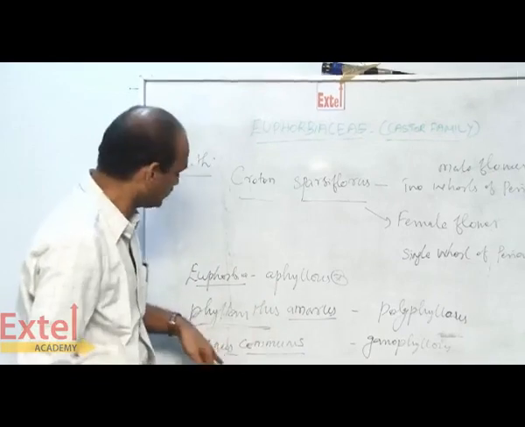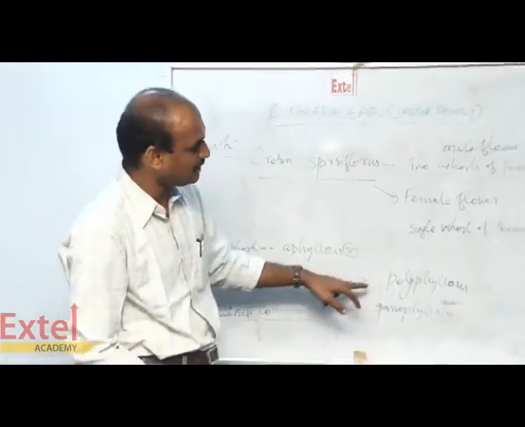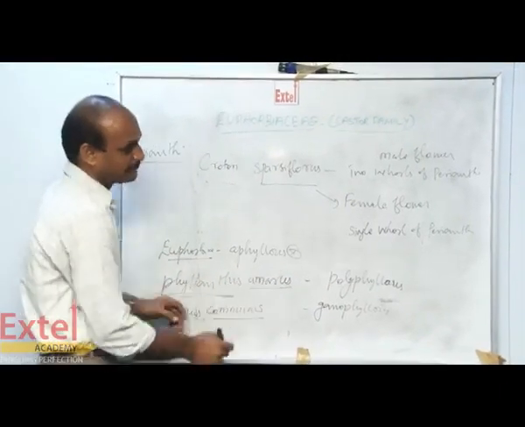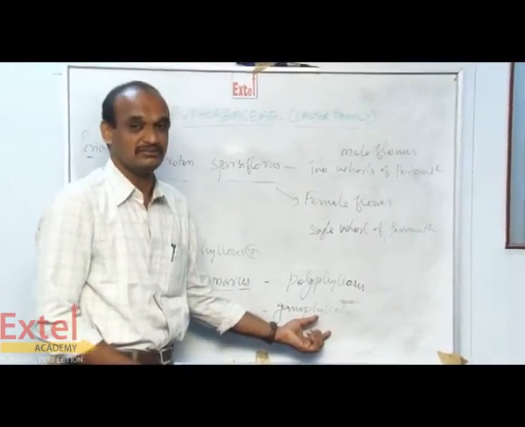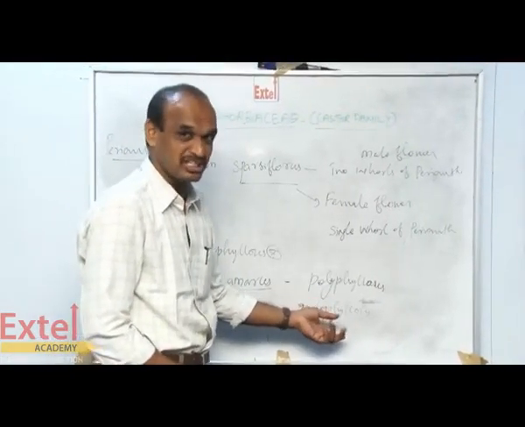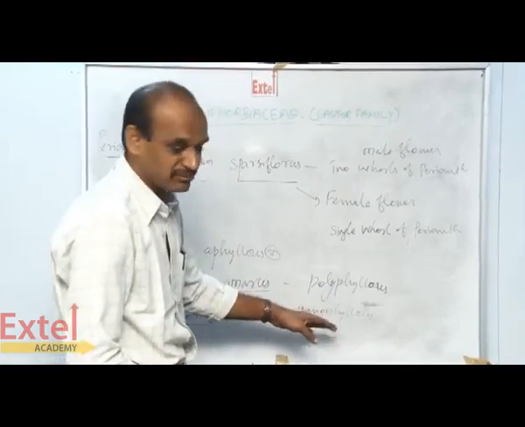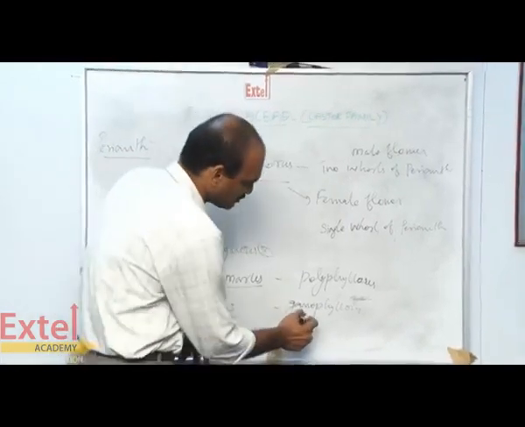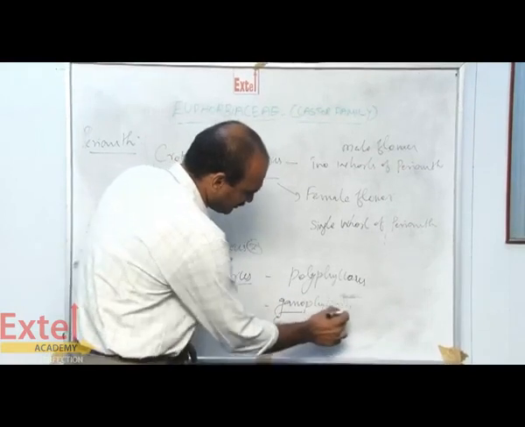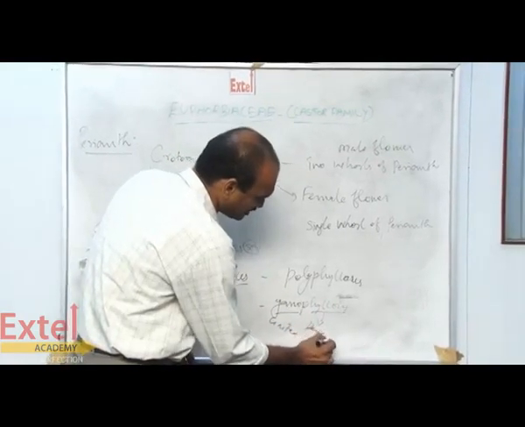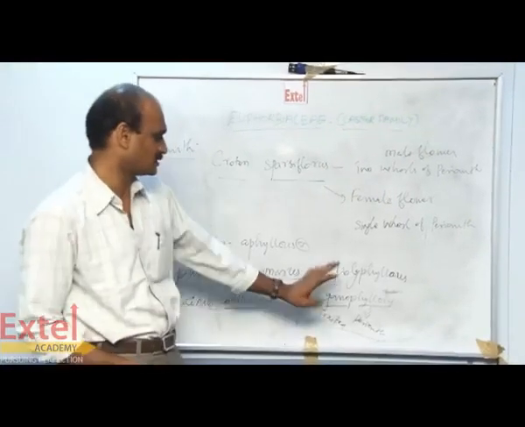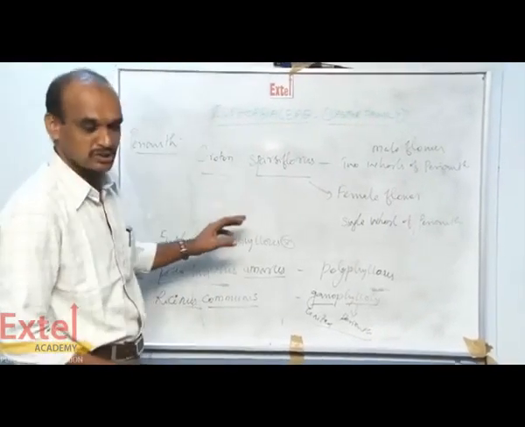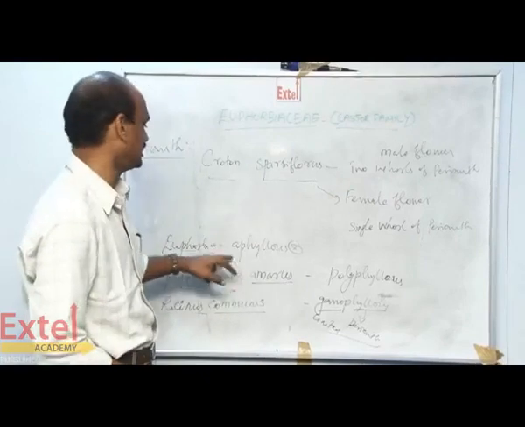That is most important. Then the Phyllanthus amarus has more number of perianth. But Ricinus communis has perianth which is more in number, 2, 3 or 5, or any number of perianth present. All the perianth is united together. It is called as gamophyllous. Gamo means united. Here phyllous means perianth. So perianth are united in Ricinus communis. So this is called as gamophyllous. In Phyllanthus amarus, more number of perianth, that is polyphyllous. There is no perianth, that is reduced or absent. This is called as aphyllous.